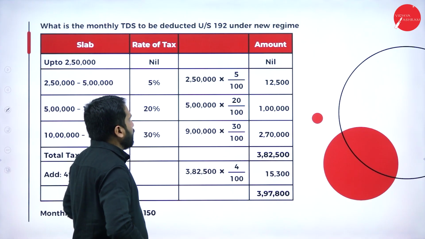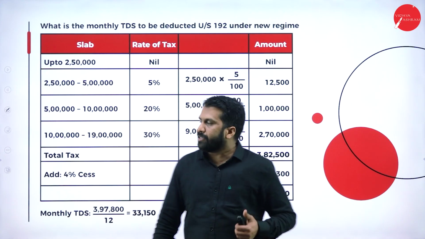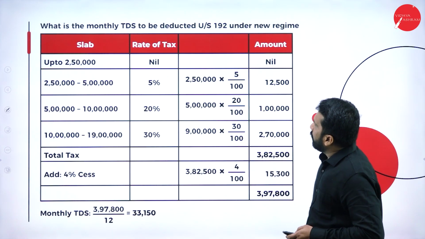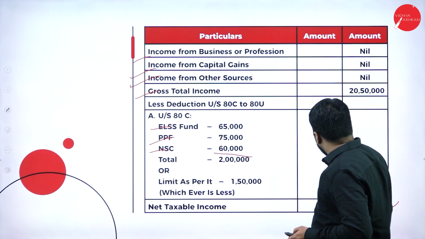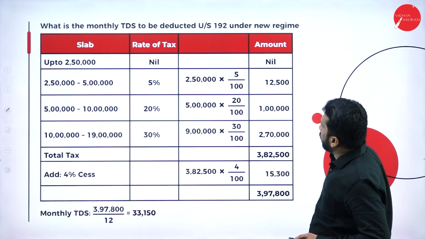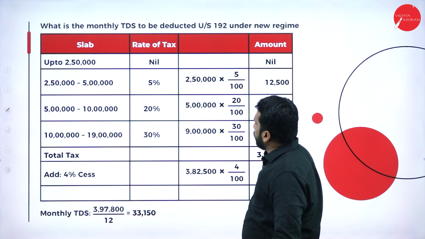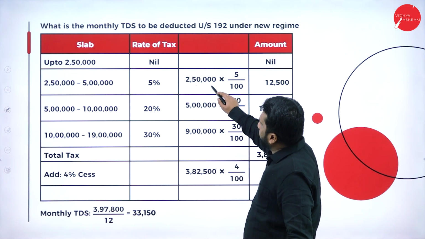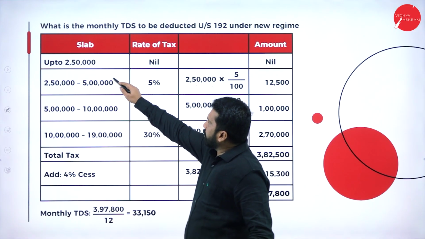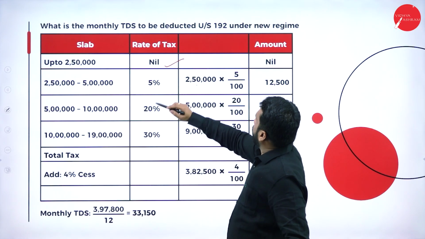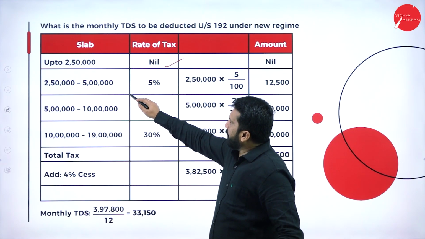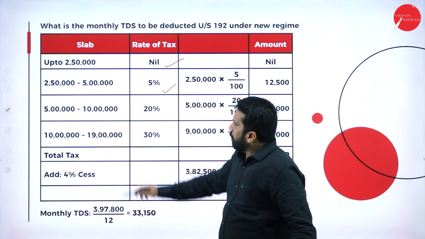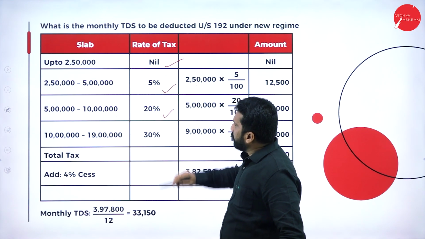On that 19 lakh, if you calculate tax, it is a simple one. So, you have to calculate tax on this 19 lakh. After calculating tax, you will get around 3 lakh 97,000. In this, up to 2 lakh 50,000, no tax. Next, 2 lakh 50,000 to 5 lakh, it is 5%. 5 lakh to 10 lakh, it is 20%.